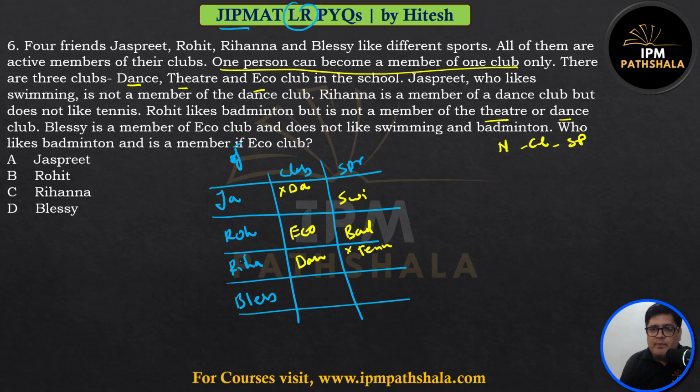So here, listen to this. Who likes badminton and is part of eco club? Rohit, badminton, eco club. I don't have to go any further. I don't have to match others. Rohit is my answer. This way of solving is called tabular approach. This is one of the most effective approaches to solve something called as double lineup. In front of a name, I need to line up their club and their sport. So I'm lining up two things in front of name. This is called double lineup kind of question. Also, in a generic term, it is called matching caselet or matching example.